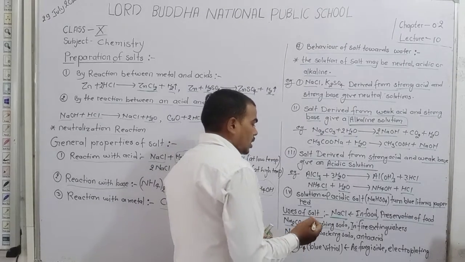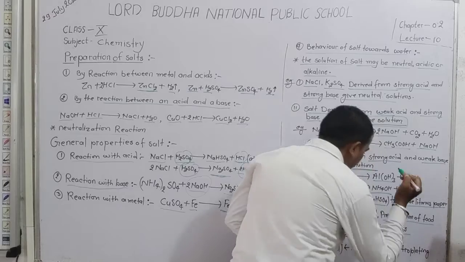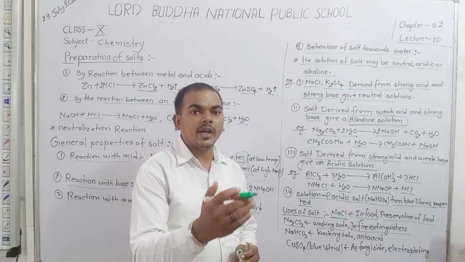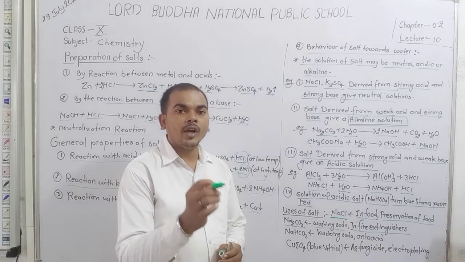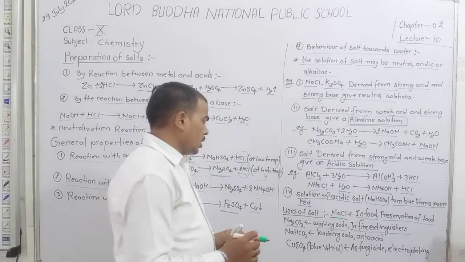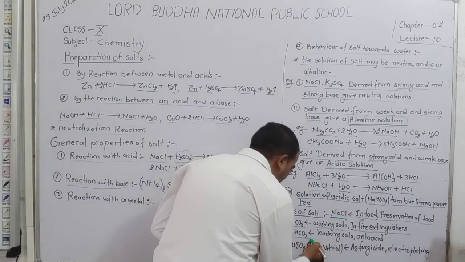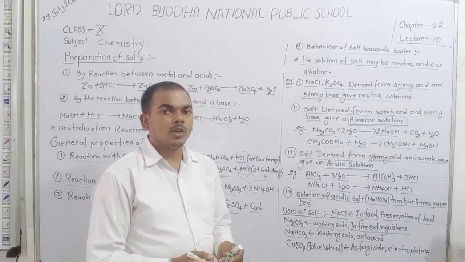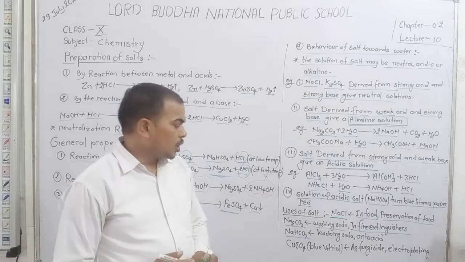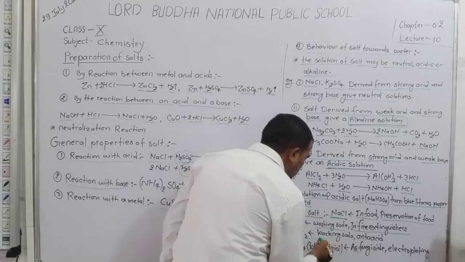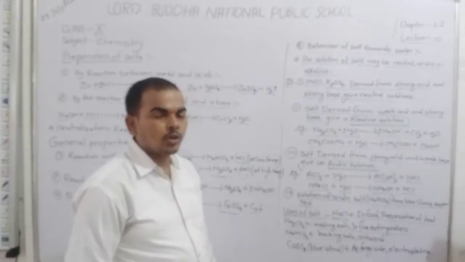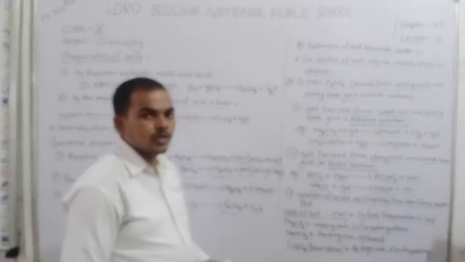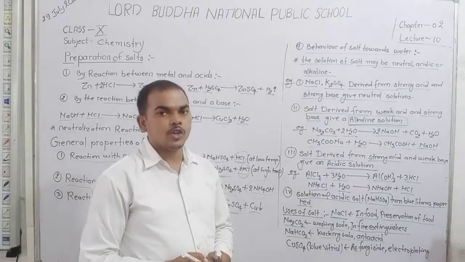Dear student, it is also used in fire extinguishers because it reacts with acid and produces carbon dioxide, which is a fire extinguishing gas. Dear student, now discuss here NaHCO3, sodium hydrogen carbonate, that is commonly known as sodium bicarbonate. Sodium bicarbonate is the constituent of baking soda and antacid.